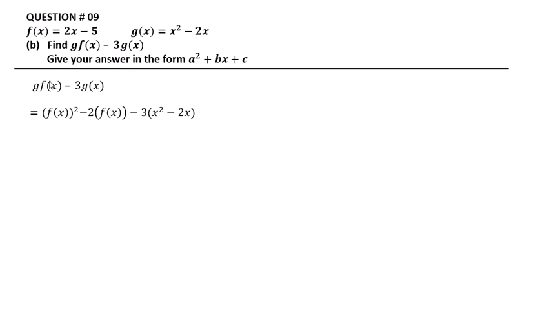Here we put the value of x in g. Here is function g, and the value of x is f of x. So x is equal to f of x: f of x raised to the power 2 minus 2 times f of x, right? Then minus 3 times g of x. The function g of x is x squared minus 2x.